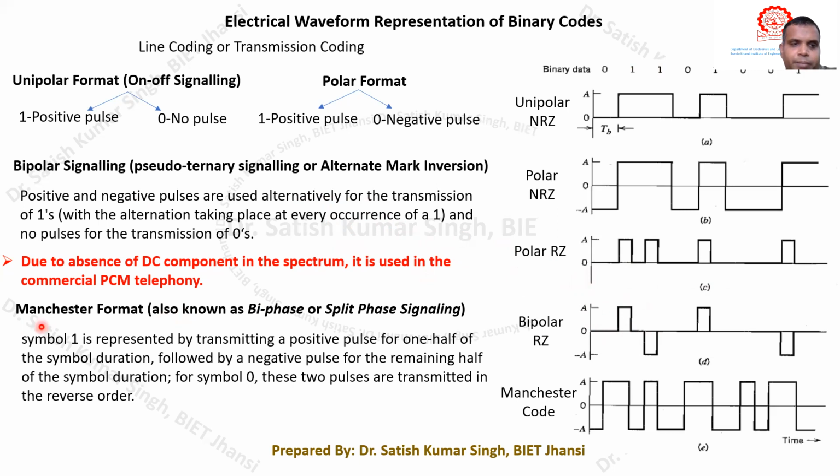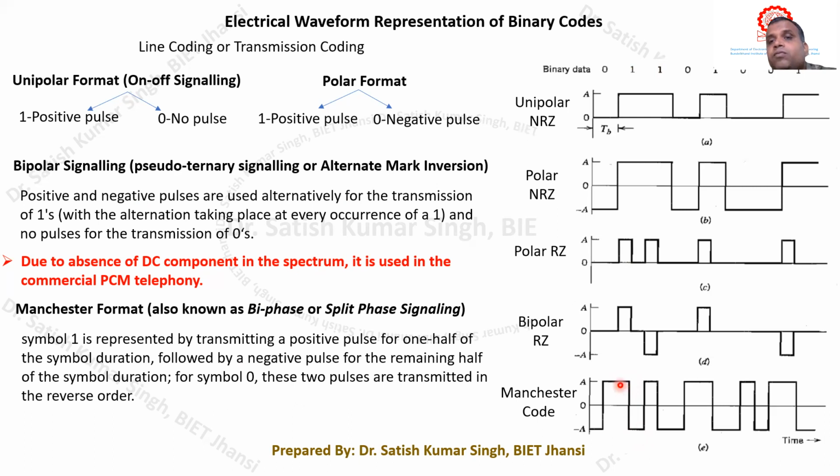Similarly, we have the Manchester format, which is also known as biphase or split phase signaling. In this case, a symbol 1 is represented by transmitting a positive pulse for one half of the symbol duration, followed by a negative pulse for the other half of the symbol duration. For 0, these 2 pulses are transmitted in the reverse order. So for symbol 0, we first send the negative pulse for the half bit duration, and then the positive pulse. Whenever there is a 1, we first send the positive pulse followed by the negative pulse.